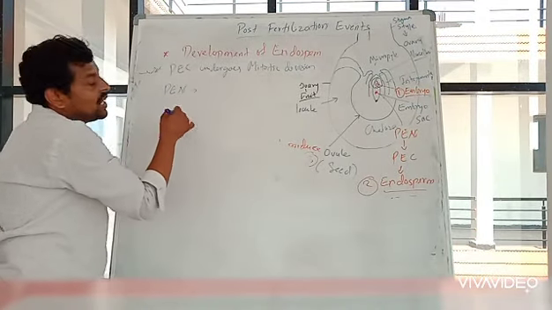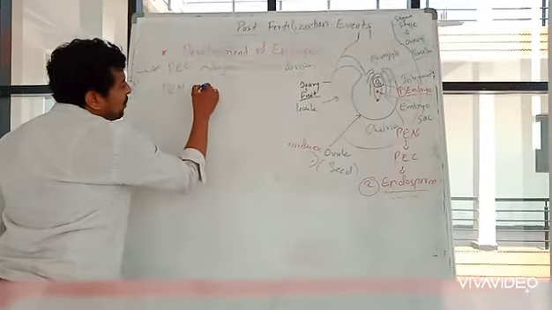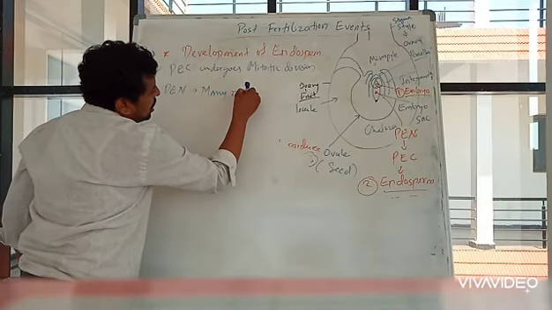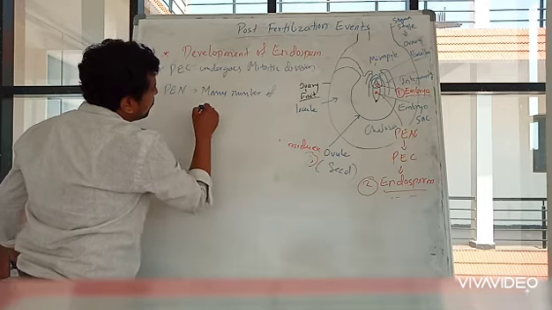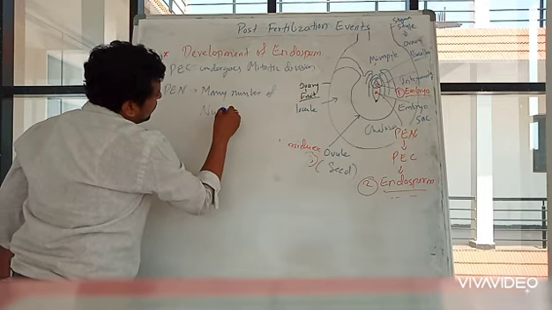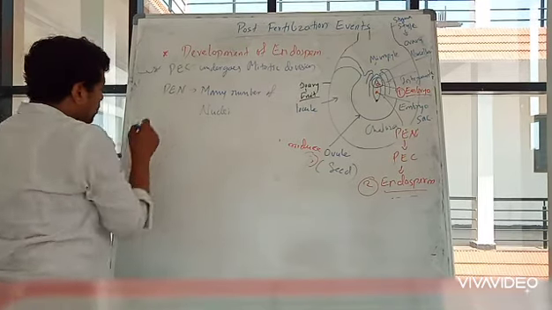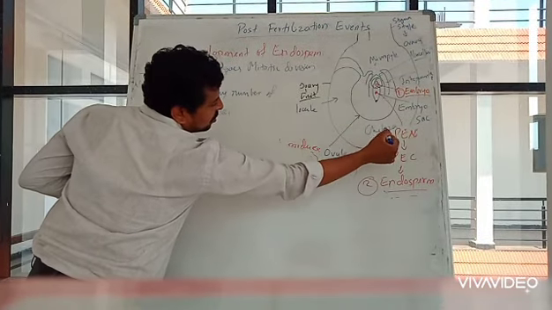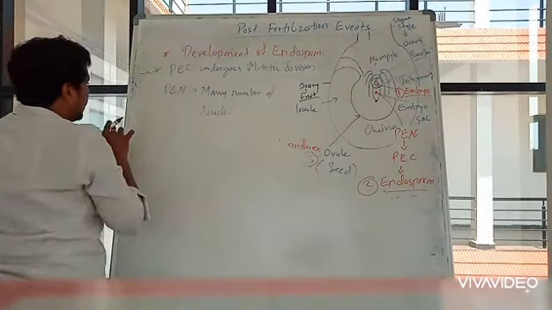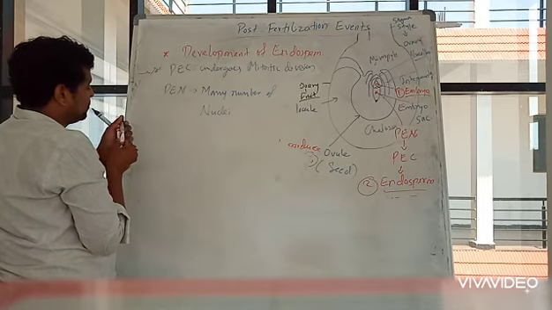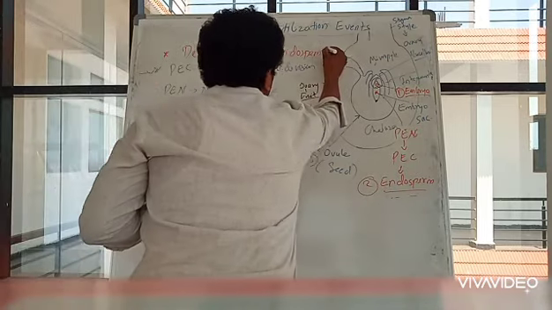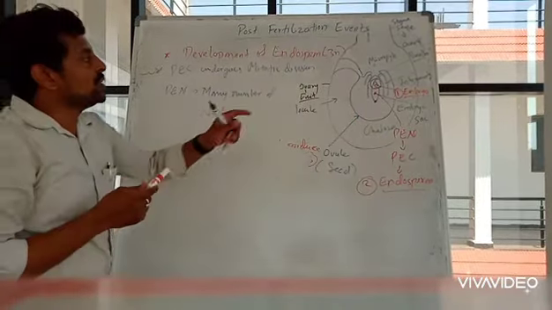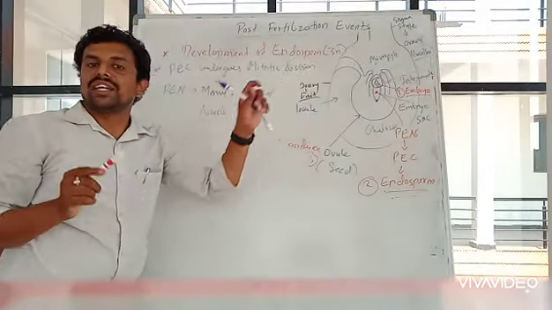So this will divide mitotically, forming many number of nuclei. Okay. So these are all triploid because the whole cell of PEC is triploid, nothing but 3n condition. I will simply write 3n to mention the triploid condition, right?